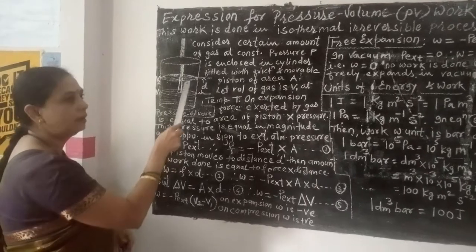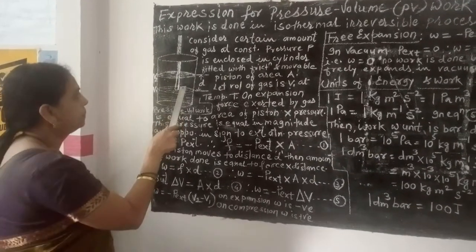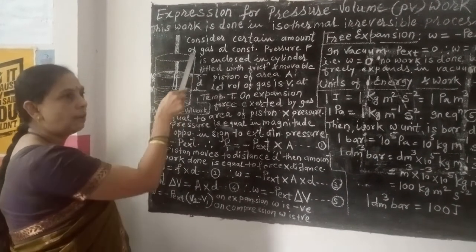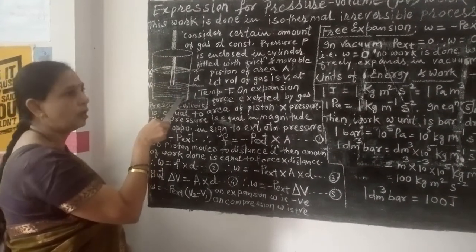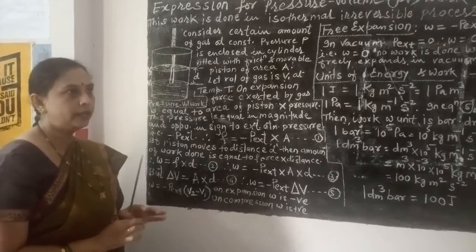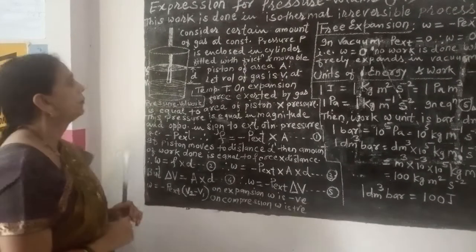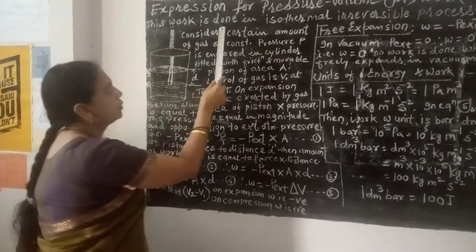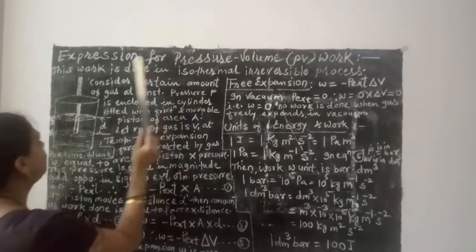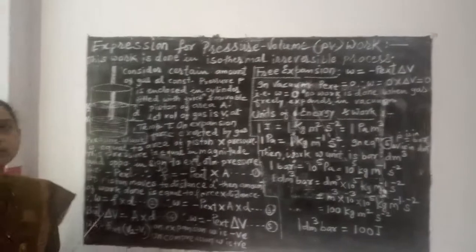During expansion, the piston moves in the upward direction, and during compression, the piston moves in the downward direction. We have already seen this. Now, today we are going to study pressure volume type of work, and this work is also known